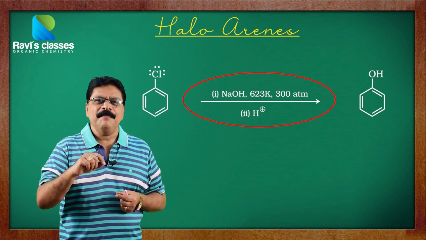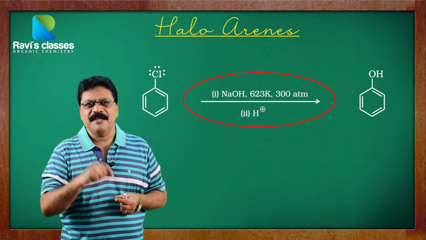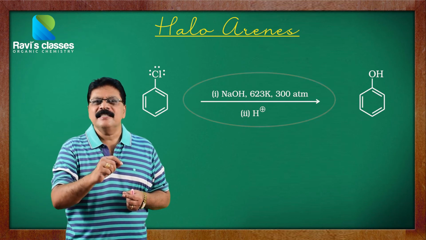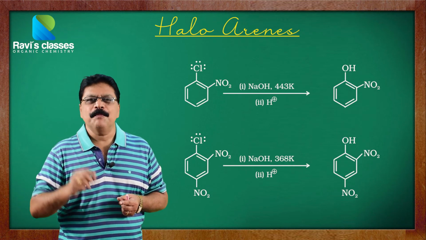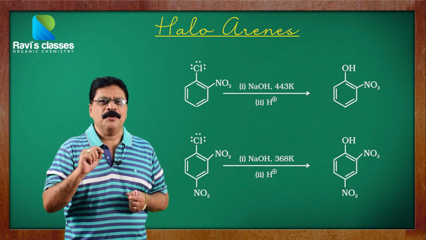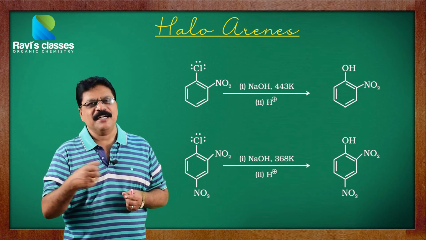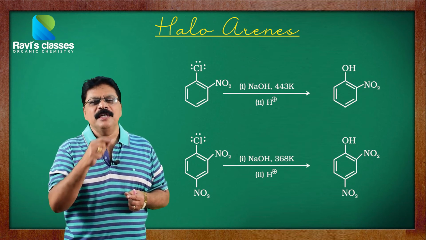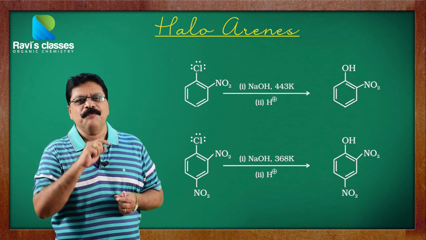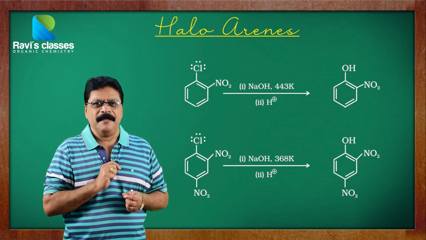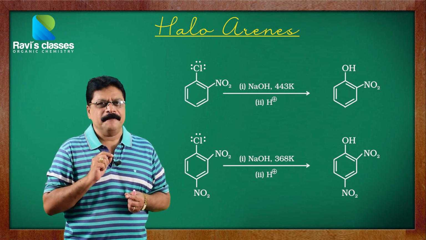Now, when we make suitable substitutions in the benzene ring of a haloarene by a deactivating group like NO2, there is a marked change in the behavior of such nucleophilic substitution reaction. Suppose we have ortho-nitrochlorobenzene. So there is an NO2 group at the ortho position. The NO2 group is deactivating in nature, and therefore what does it do? It makes the carbon of the C-Cl bond slightly positive. Therefore, the C-Cl bond can break slightly more easily, and it undergoes the reaction under slightly milder conditions.